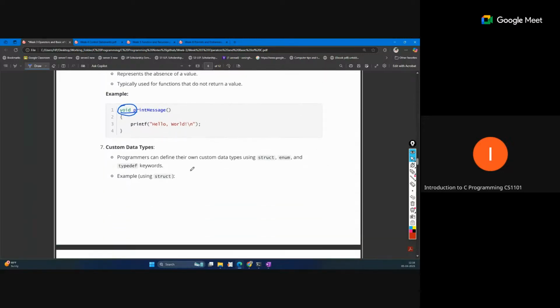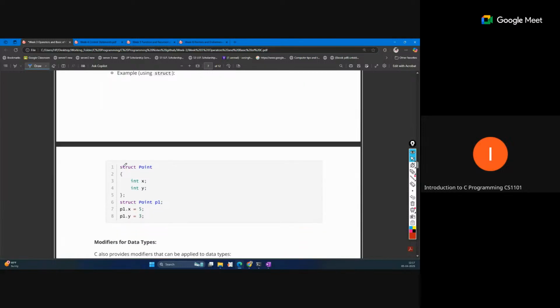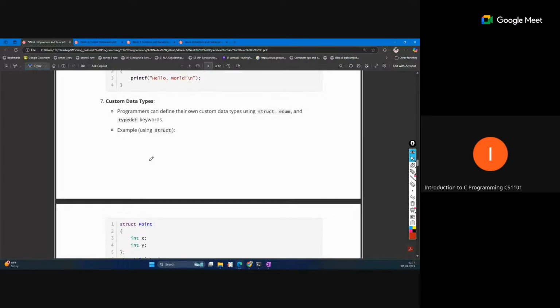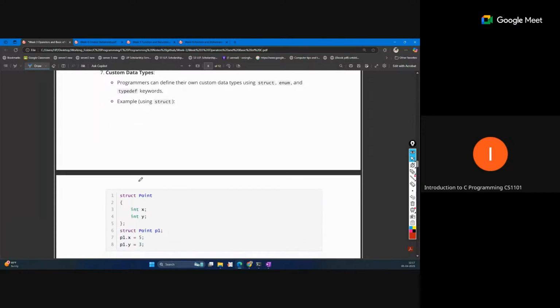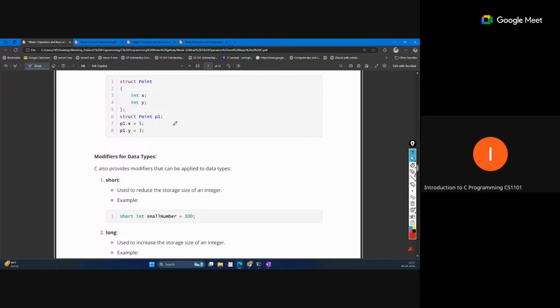And custom data type, which we discussed in week 8. This is struct, enum, typedef, which we can define. All data types contain data, so we can also define in what form we can store the data, like suppose in a group manner we can store the data. That is some user defined data, or we call it a custom data type, which we have already discussed in week 8.